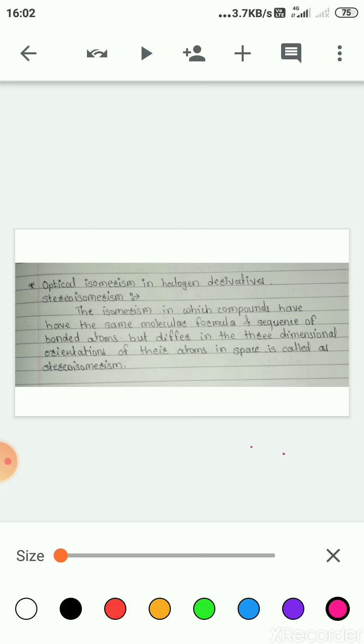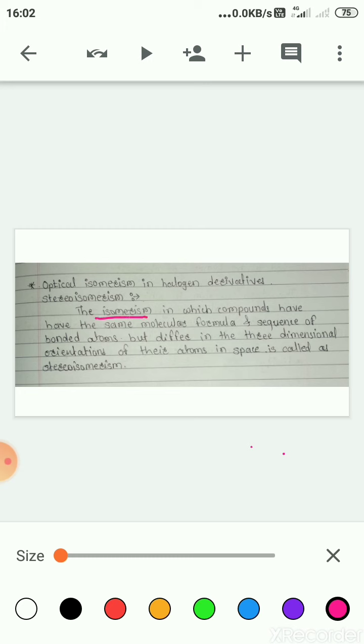Now for stereoisomerism, the isomers have the same molecular formula and also the same sequence of atoms or groups bonded to the atom, but the arrangement of those atoms or groups in space is different, or we can say the three-dimensional orientation of atoms or groups is different around the central carbon atom. Such isomerism is called stereoisomerism.